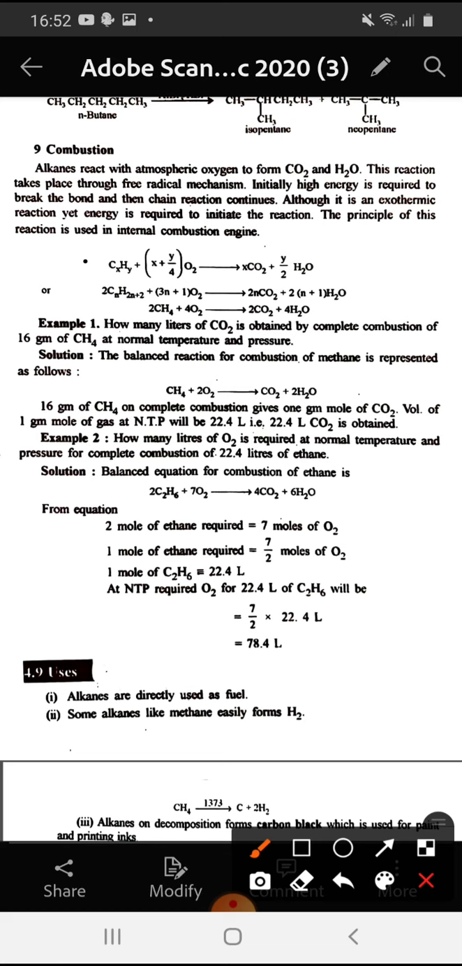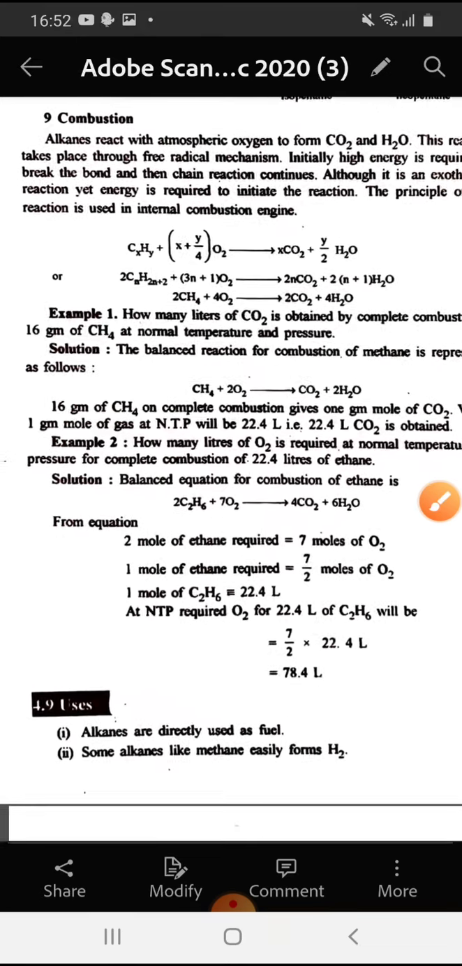CxHy alkane. The formula of this alkane is CxHy. So this CxHy alkane reacts with x plus y upon 4 molecules of oxygen to give rise to xCO2 and y upon 2 H2O, or CnH2n+2 reacts with (3n+1)/2 molecules of oxygen to give rise to nCO2 plus (n+1) H2O. If we take the example, CH4 reacts with 2O2 to give rise to CO2 and 2 H2O molecules.